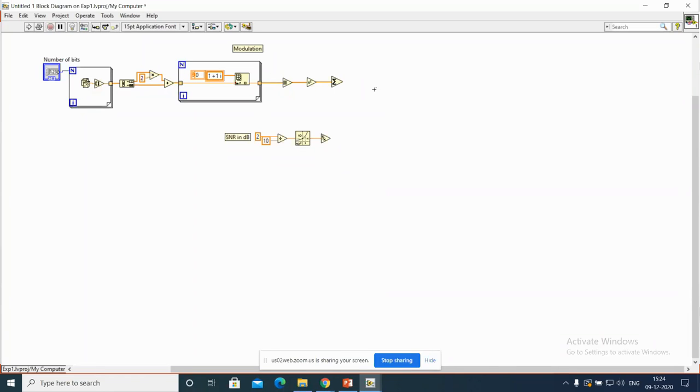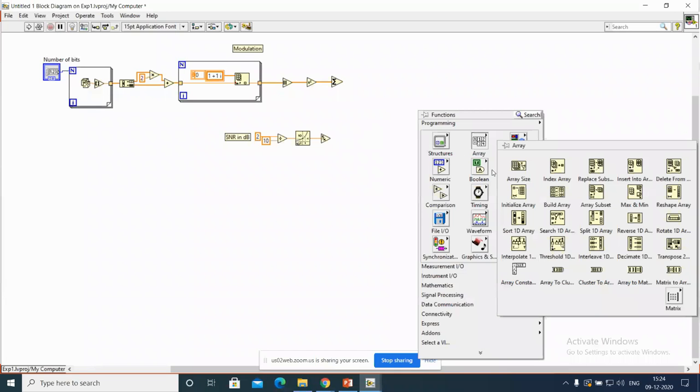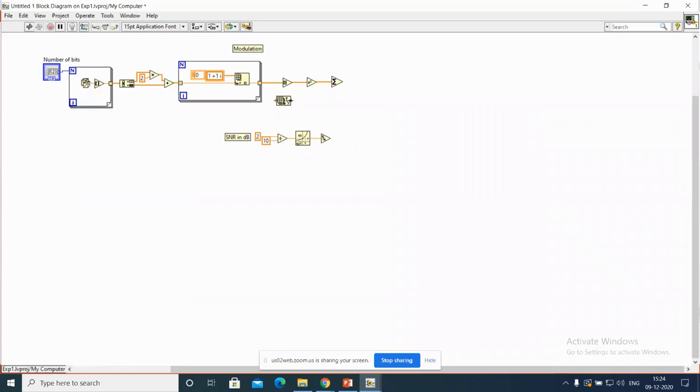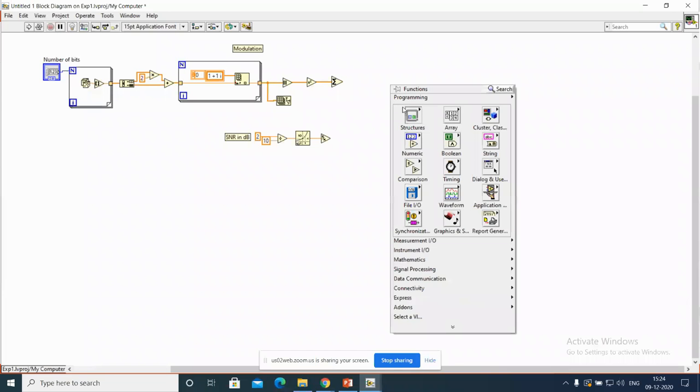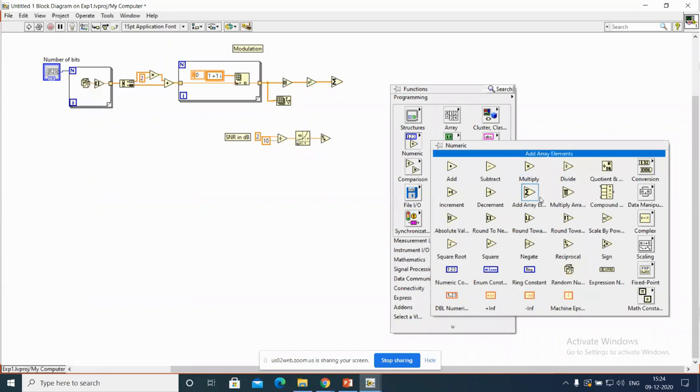Now once you have the summation, the normalized value must be which one? You take the array size. One more value, it is divided by.